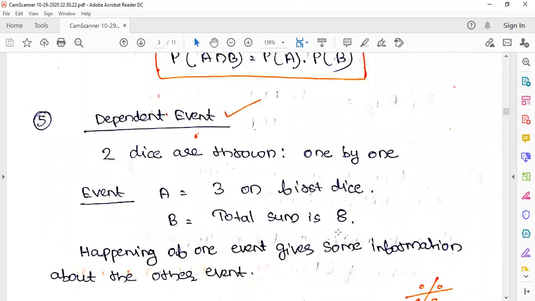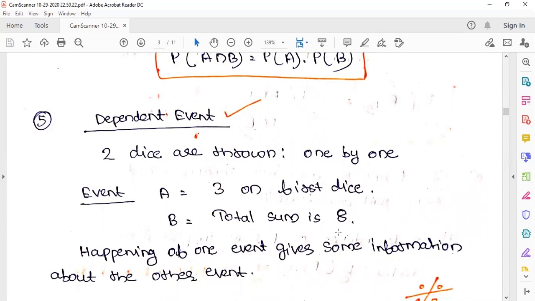Now the dependent event. This is the most important: dependent, conditional probability. See the example. Two dice are thrown one by one. A is getting 3 on the first die, and the probability of A is how many times we get 3 on the first die. B is that the total should be 8, so the second die should get the number 5.